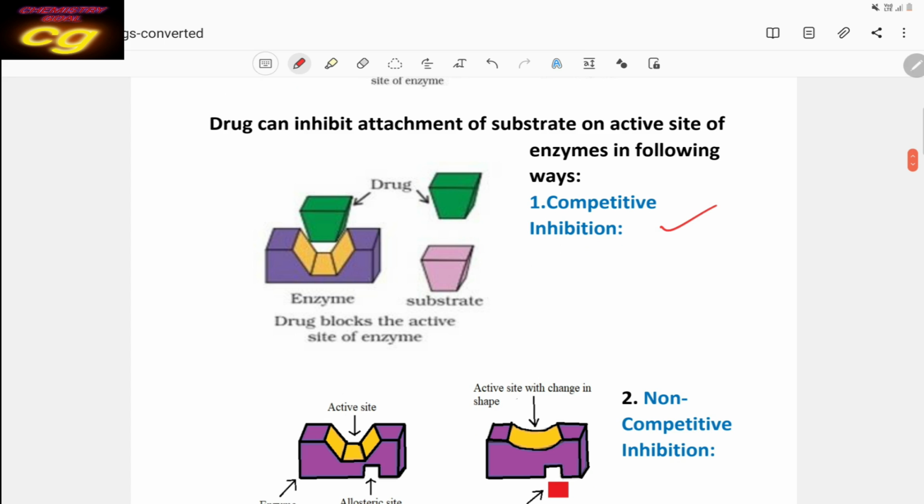The first one is competitive inhibition. Competitive inhibition means the original, the native active site, is blocked by the drug. The drug will block the active site of the enzyme. This is called a competitive inhibitor. That means in place of the substrate, the drug will occupy the active site of the enzyme. That is called competitive inhibition.